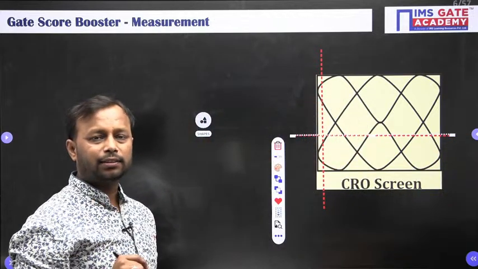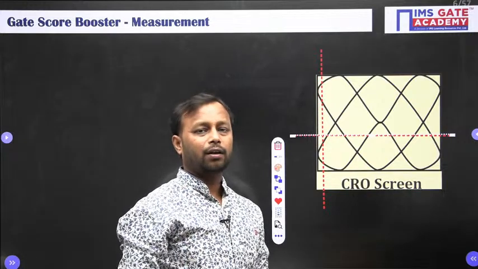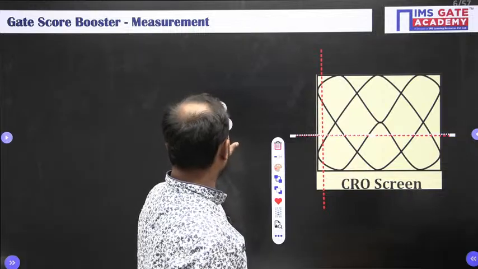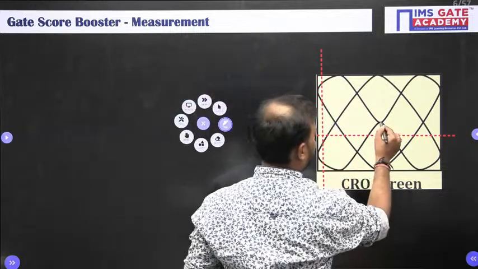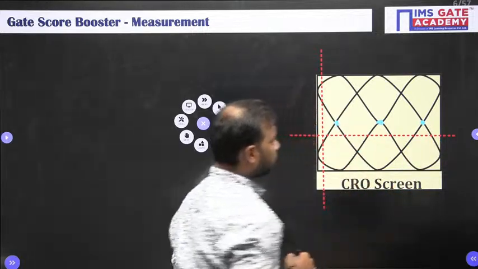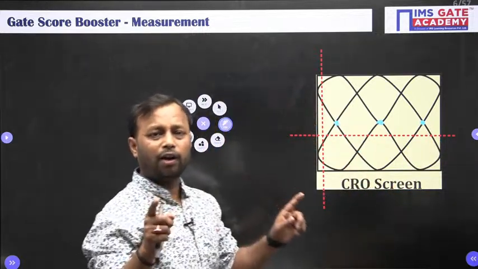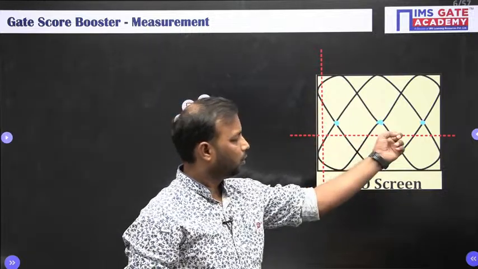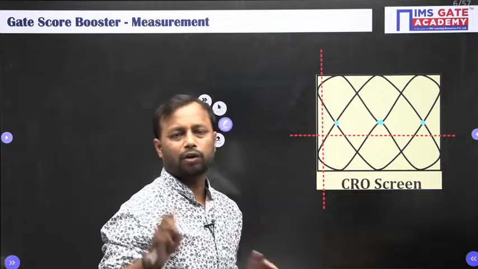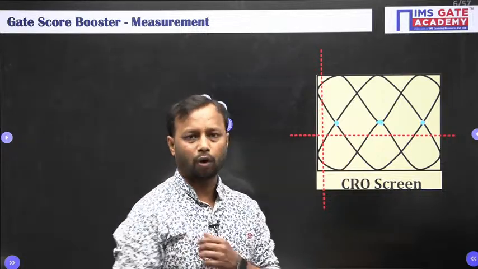But the catch is, do not intersect via a pre-existing intersection. What do you mean by this? See, this is a pre-existing intersection. So never draw a line which passes through this pre-existing intersection. Got the point? Otherwise your answer is going to be wrong.